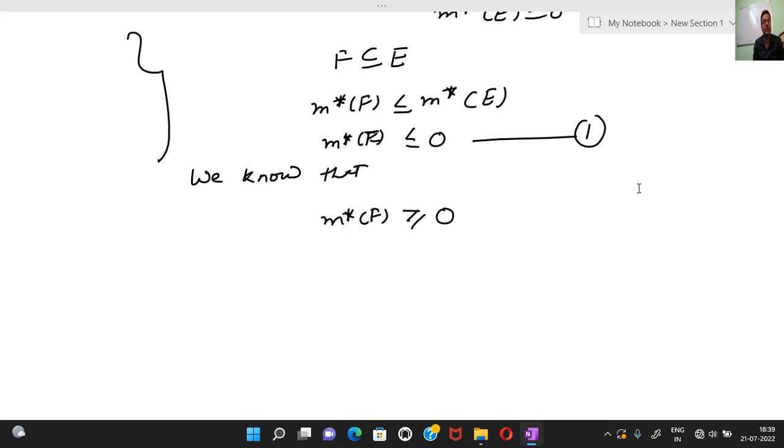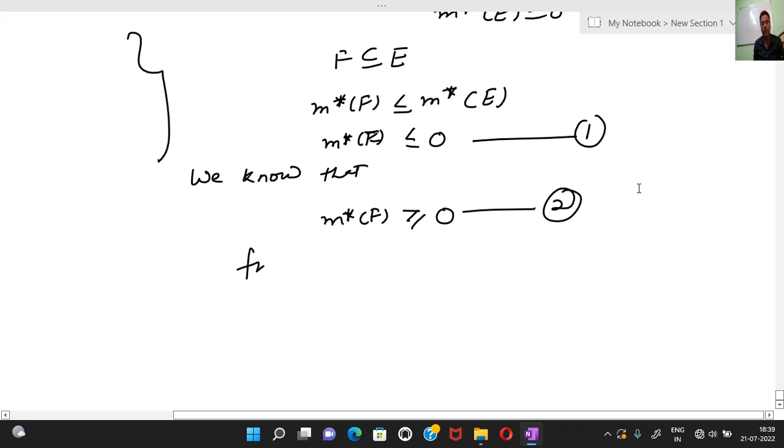Here we can see that when we find outer measure, the domain is the power set of R and the range is the extended real numbers, and outer measure is always greater than or equal to 0. Okay, it is equation number 2.